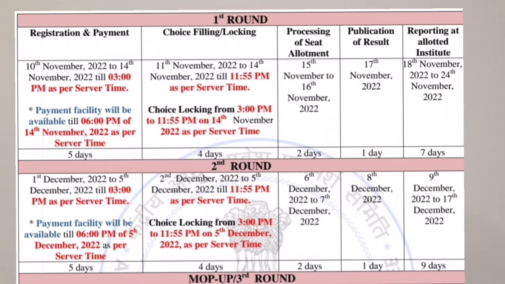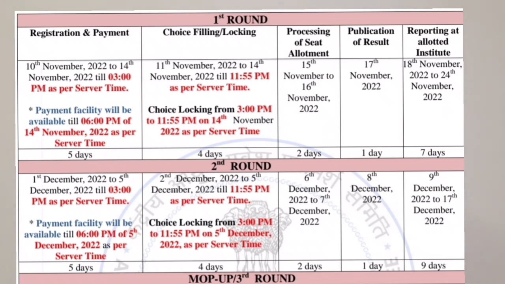Then choice filling will start from 11th of November, like today when I am recording the video. Choice filling has started. It will be till 14th of November, 11:55 p.m. Then choice locking will be on 14th of November. And you will get the result of the first counseling round on 17th of November. And if you get selected in the first round, you have to report in the college you got allotted from 18th of November to 24th of November. So this is the basic schedule of first counseling.